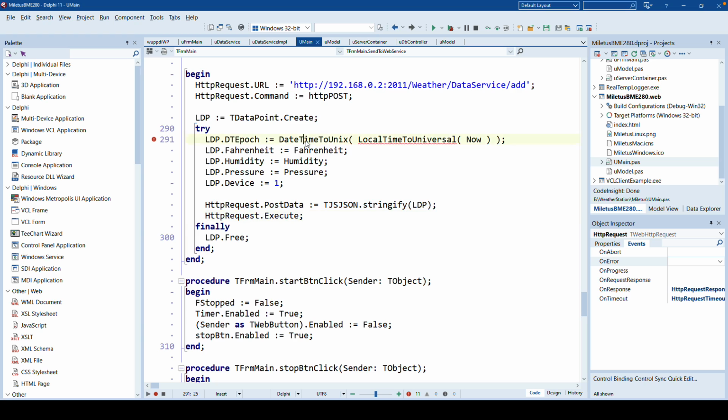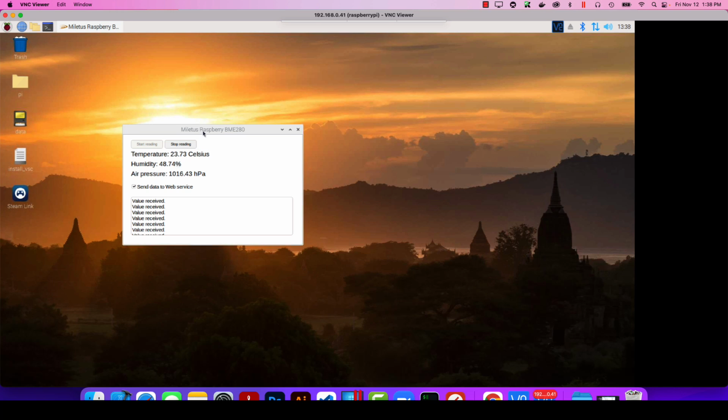Also note that I have helper methods like DateTimeToUnix, which calculates the epoch date of a TDateTime value. And I also can use LocalTimeToUniversal, which allows me to get a time which is not depending on my time zone. It's UTC time, so it is valid everywhere. I really think I've tortured you long enough.